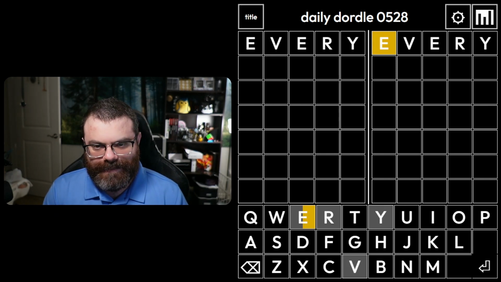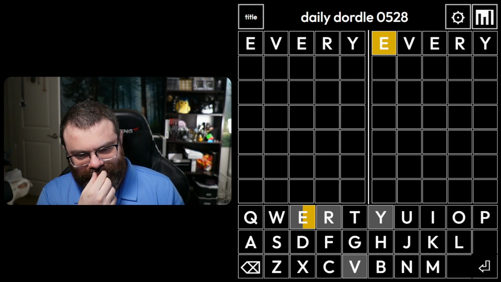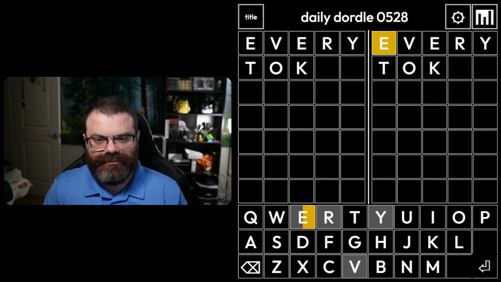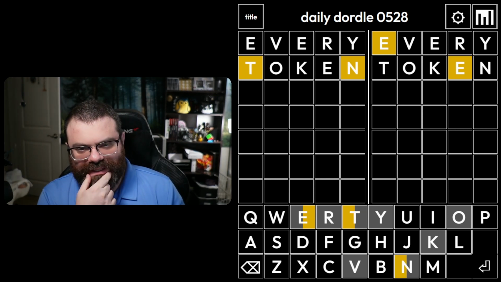One E on the right, not located. Let's try an ER word. How about, there's no R actually. How about token? That sounds interesting. Still haven't found the E. Probably at the end.